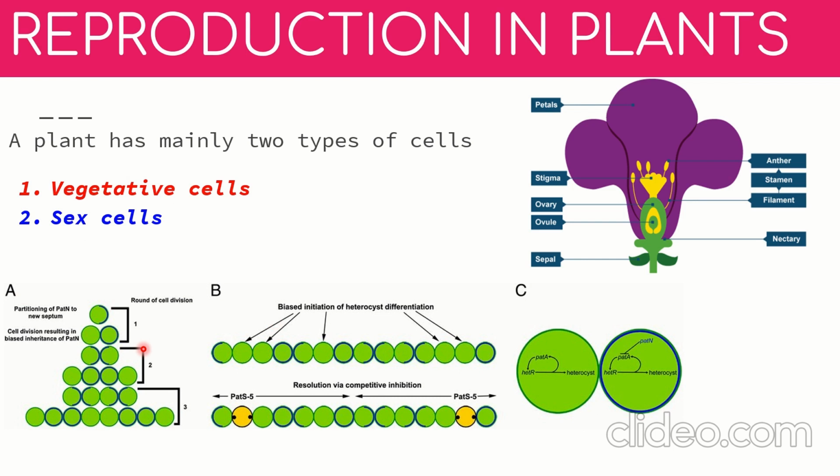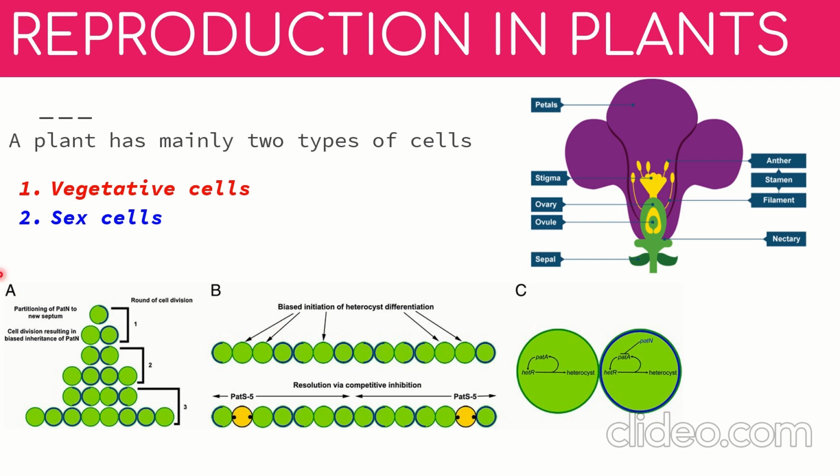Now let me tell you, a plant has mainly two kinds of cells. If we classify the cells based on reproduction, then we get two types of cells: vegetative cells of the plant and sex cells of the plant.